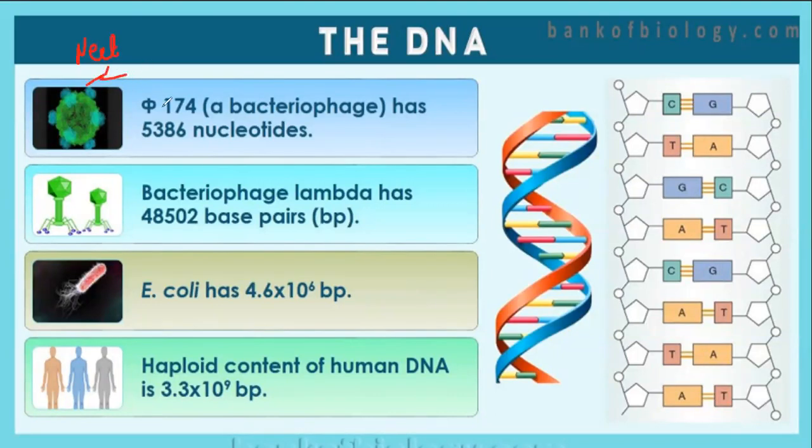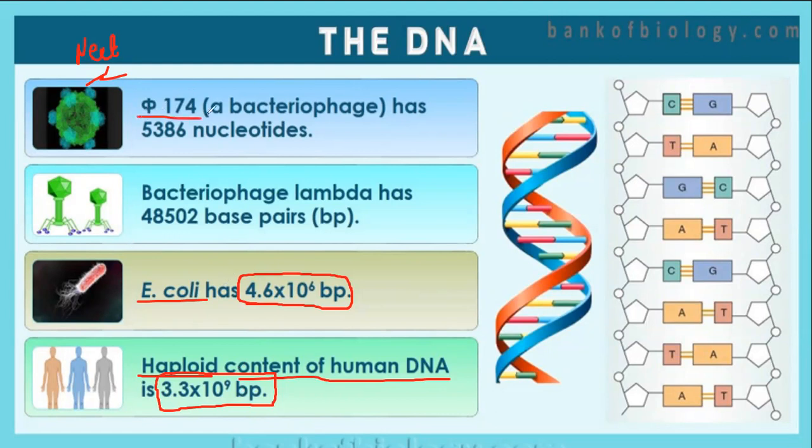Several times NEET questions have been from this: E. coli and haploid content of human DNA. E. coli has DNA that is 4.6 into 10 raised to 6 base pairs. You may be asked a numerical question from this. Haploid content of human DNA is 3.3 into 10 raised to 9 base pairs.